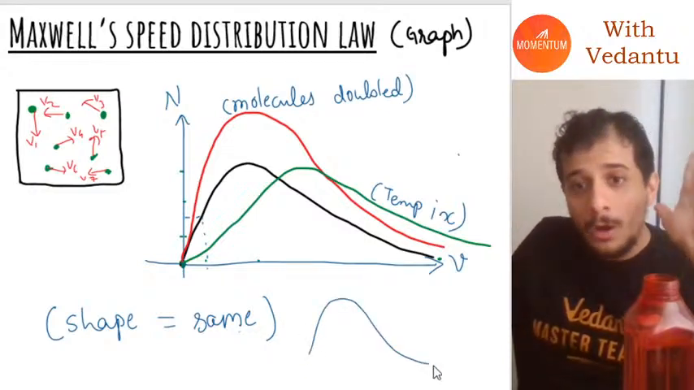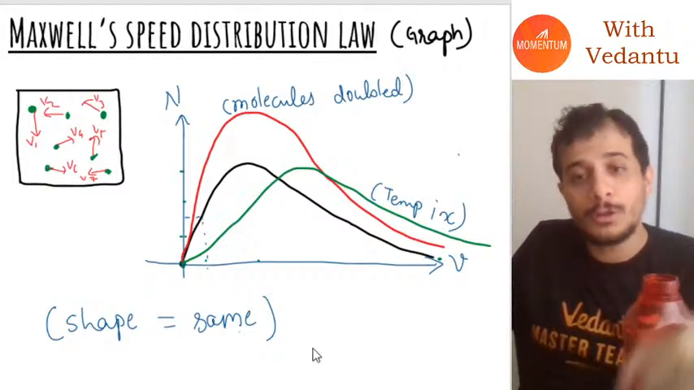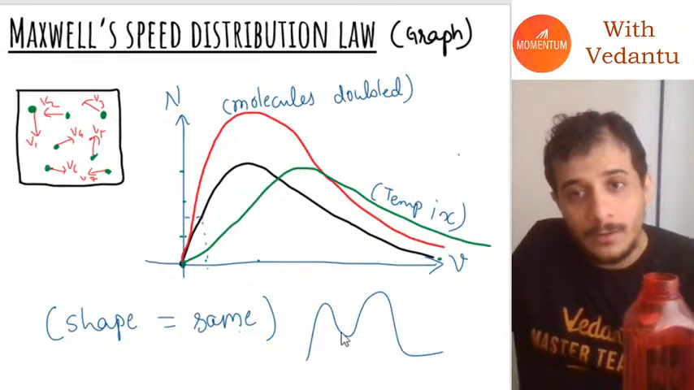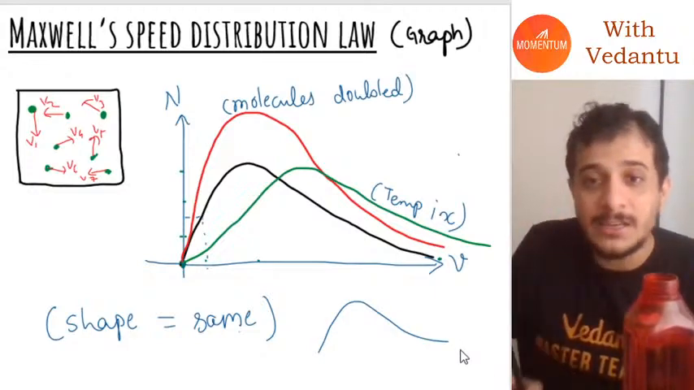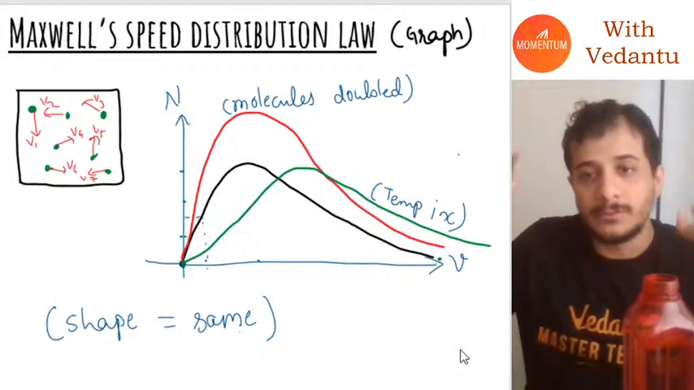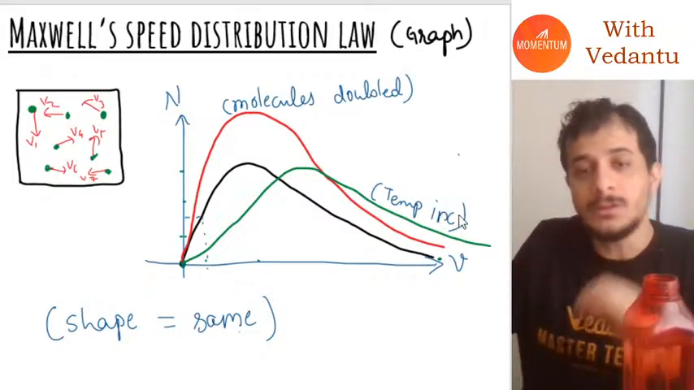See, the shape always looks something like this. It's not going to happen that I increase the temperature a lot and the shape changes to something like this. The shape of the graph is always going to look like this, and this special shape is called the Maxwell distribution curve.